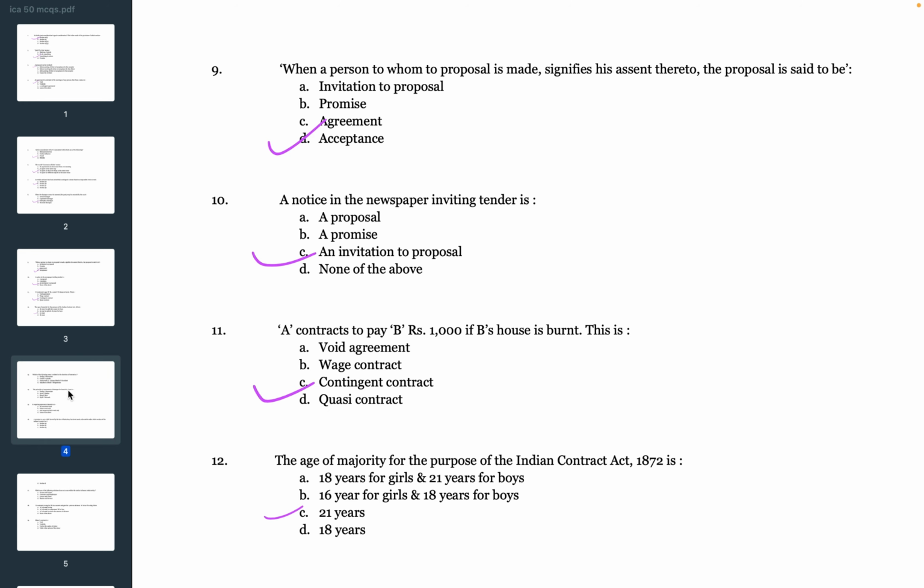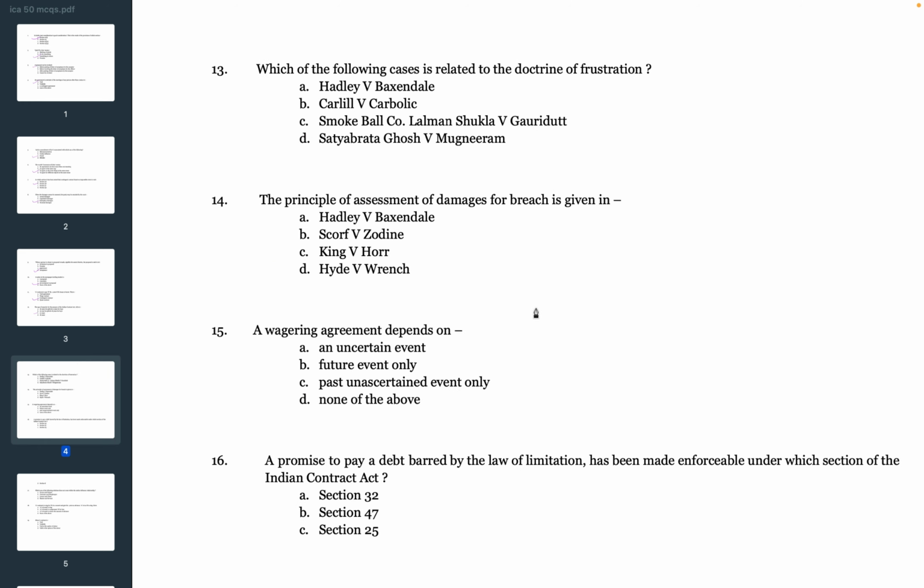Next question is, which of the following cases is related to the doctrine of frustration? The options are A. Hadley versus Baxendale, B. Carlill versus Carbolic Smoke Ball Company, C. Lalman Shukla versus Gauri Dutt, D. Satyabrata Ghosh versus Mugneeram. So the correct answer is D. Satyabrata Ghosh versus Mugneeram.